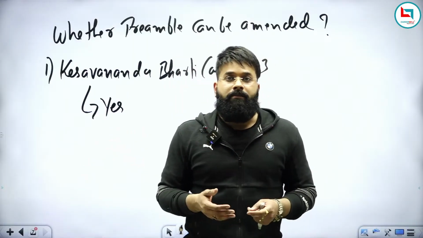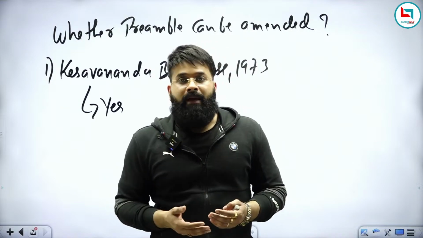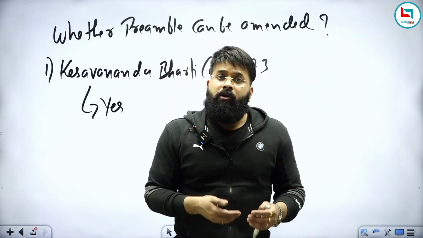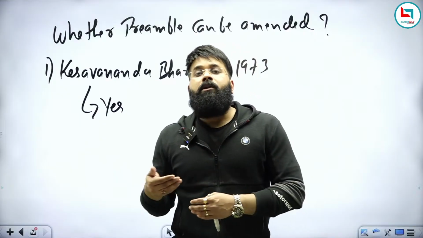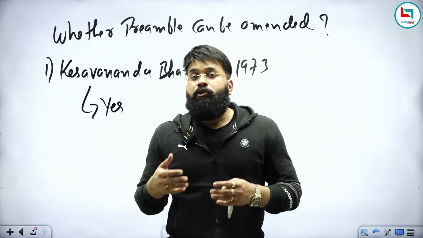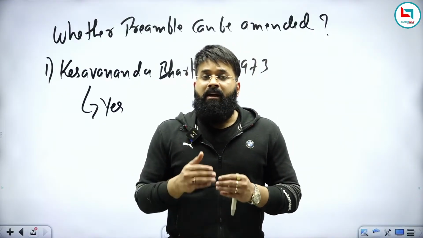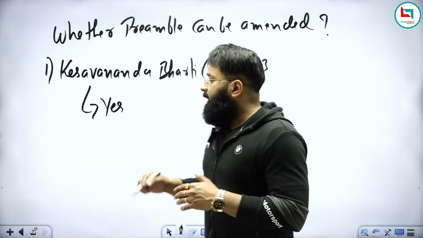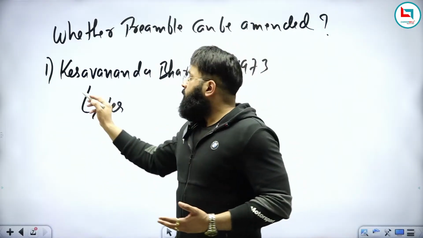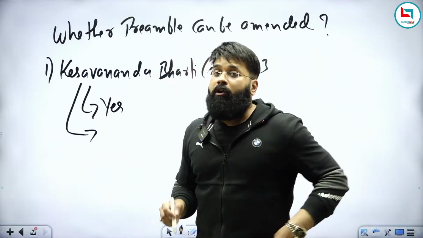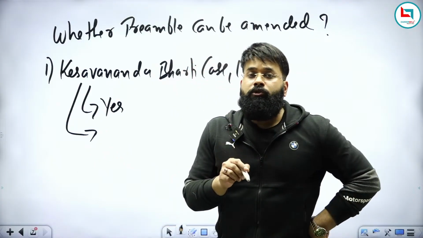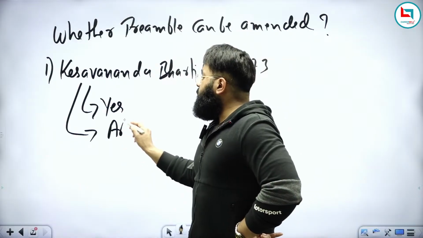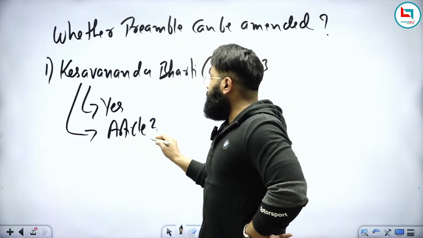But now the question comes, how to amend the preamble? There are different ways to amend the constitution. We can amend the constitution by simple majority. We can amend the constitution by special majority. So which majority should be applied while amending the preamble? In this case, the Supreme Court clarified that yes, we can amend the preamble, and for amending the preamble, you require the special majority, which is contained under Article 368 of the Constitution.